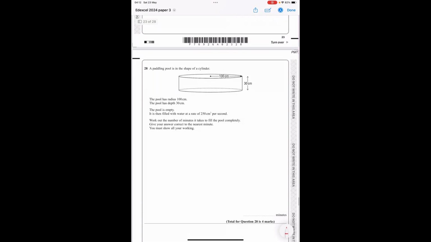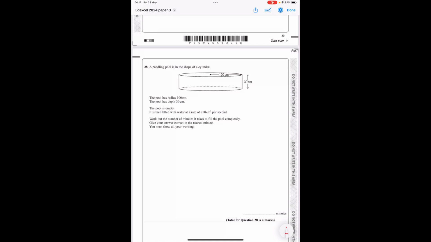A paddling pool is in the shape of a cylinder. The pool has a radius of 100, the pool has a depth of 30. The pool is empty. It's then filled with water at a rate of 250 centimetre cubed per second. Work out the number of minutes it takes to fill the pool. So we need to begin by finding the volume of the pool.